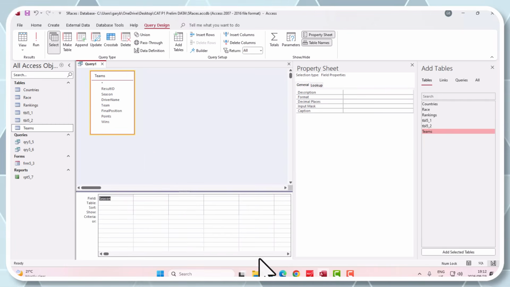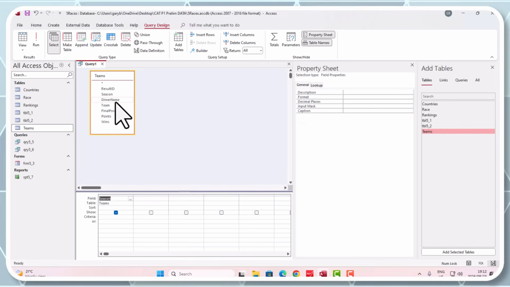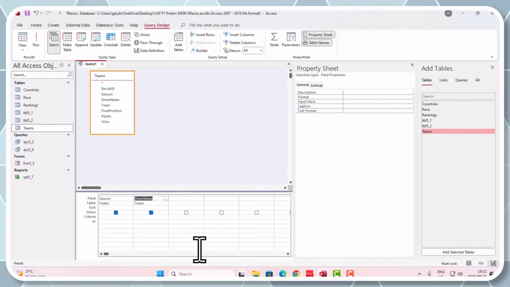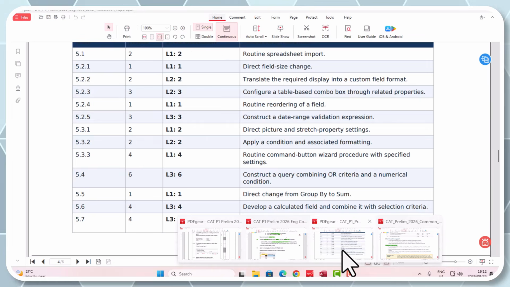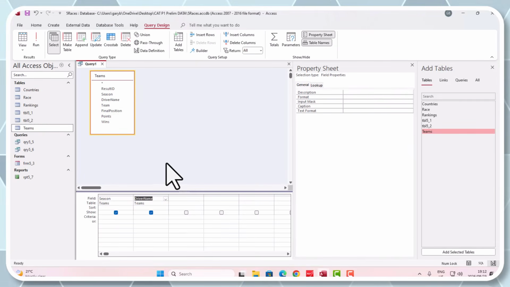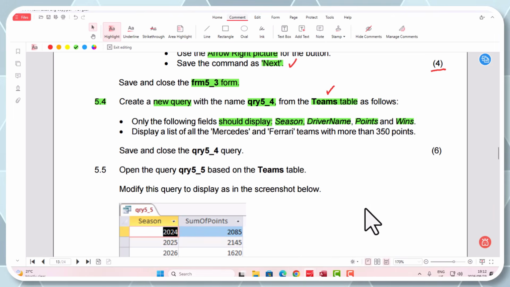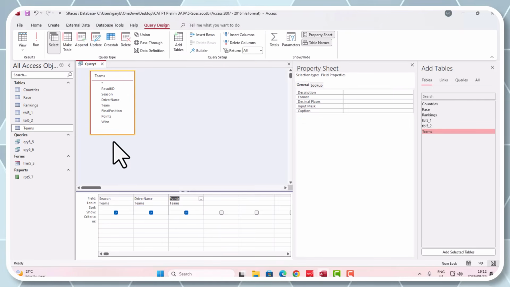The second one that we are looking for, and let's go back to our question paper, is the driver name. Driver name. Let's go back here again. Driver name. Double-click. There it is. Second one is in. Let's continue. This is fun, man. Access. It shouldn't be where we battle. Points. Right, here we go. Let's go and do the points. There they are. And wins. So we've got to find, is there a wins field here? Yes, there is. Great. So far, guys, that is what they wanted to display.